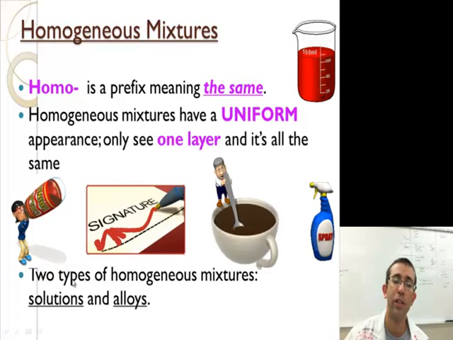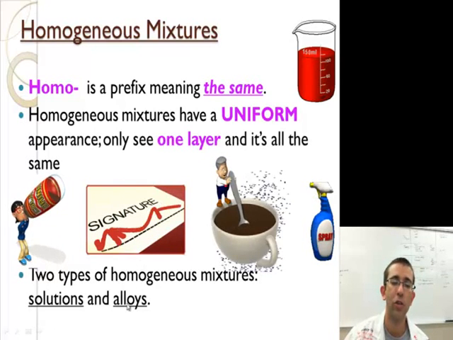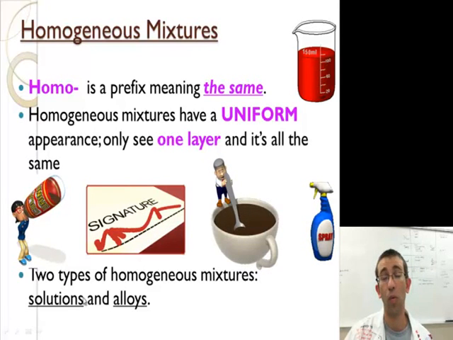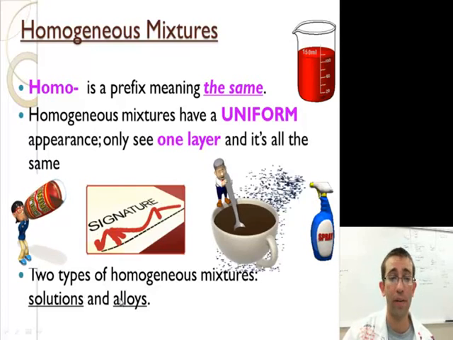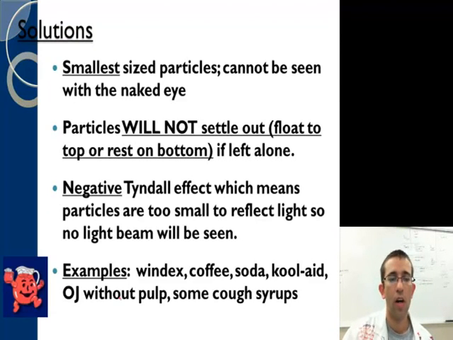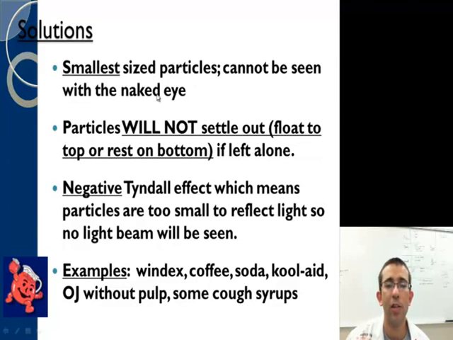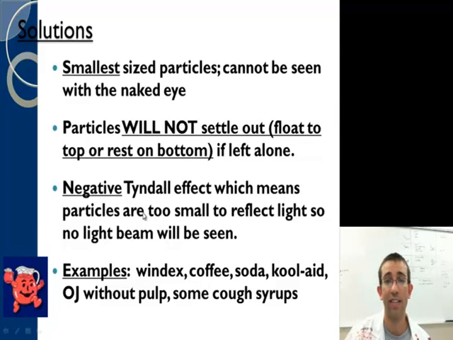There are two types of homogeneous mixtures. We're going to look at solutions, and then actually I guess this is one type. All homogeneous mixtures are called solutions, but a specific type is called an alloy. Solutions have the smallest particle sizes. They're very, very tiny, you can't see them. They will not settle out. And these have a negative Tyndall effect. If you take a flashlight and shine it through a solution, you won't see anything. It might hit the sides of the container, but you won't see the beam of light. And you can see the examples down here.